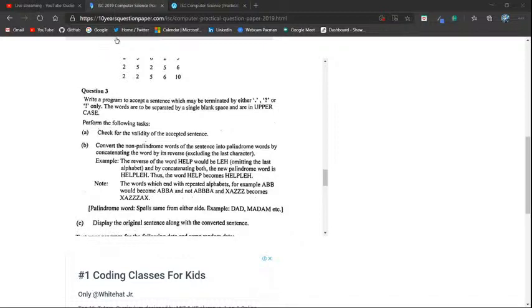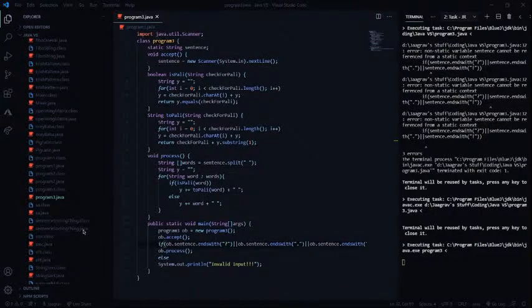Let's open the terminal, run the task, and run this. Once we run this, we can input one of the given outputs. Oh wait, you guys did not see what changes I made. I added this static over here because it showed this error, which basically says that I cannot use a non-static variable here.